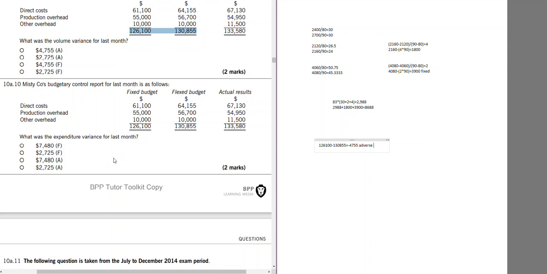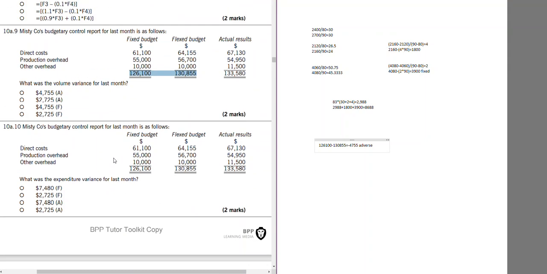What was the expenditure variance? Again, this is not the fixed overhead expenditure or variable overhead expenditure. It is overall expenditure. Overall expenditure is the increase in cost not because of the activity, but because of our spending of more or less, which is when we take the flexible budget and compare that with the actual results.